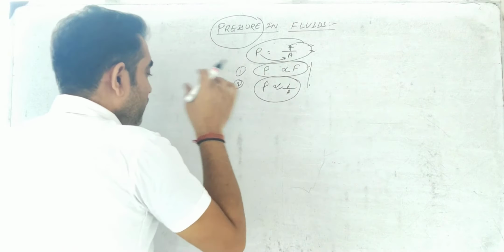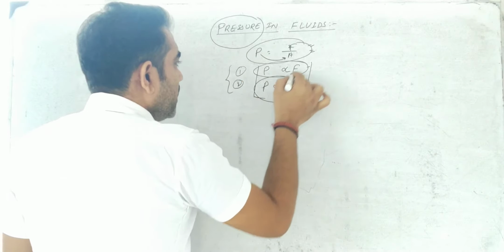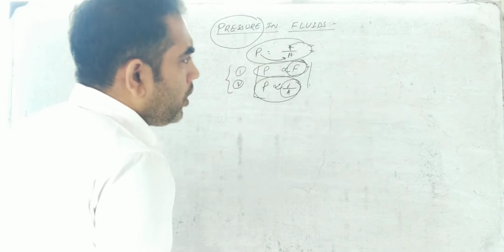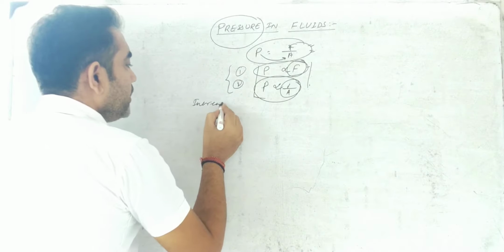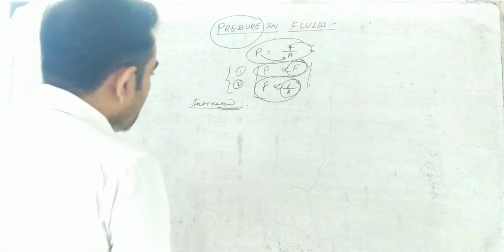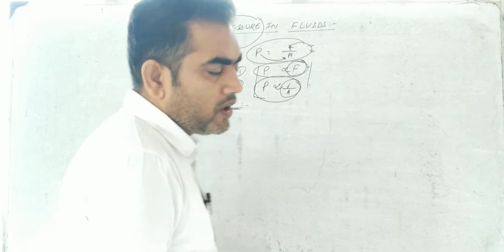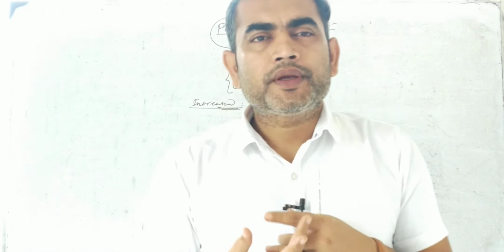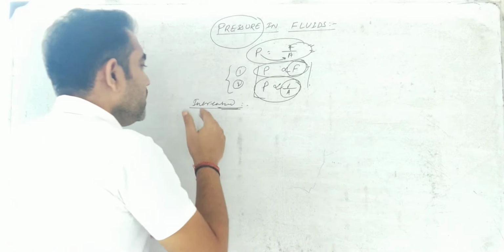We will come to it, but first, the second thing we understood is that pressure mainly depends upon the magnitude of the force applied and the area of the object. Now, how can pressure be increased? If we need to increase the pressure, how can it be done? Because it depends upon two factors, there are only two ways by which pressure exerted on a surface can be increased.